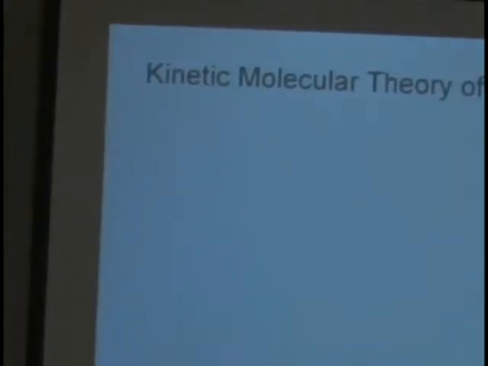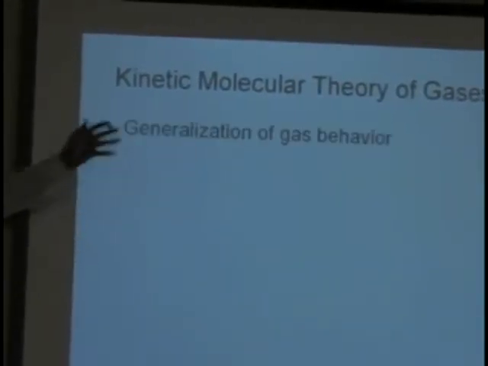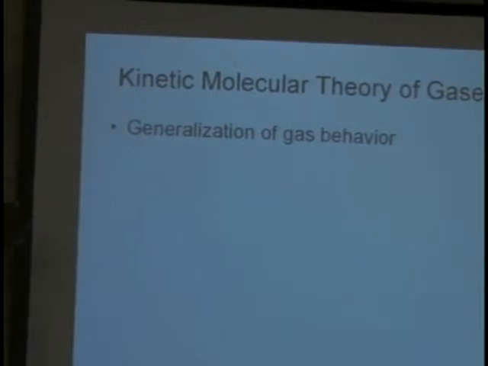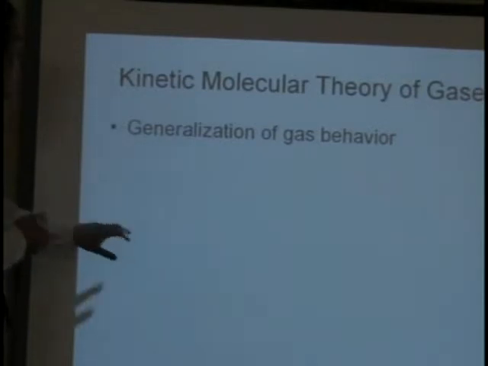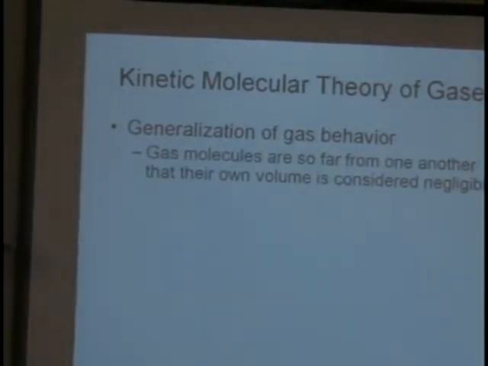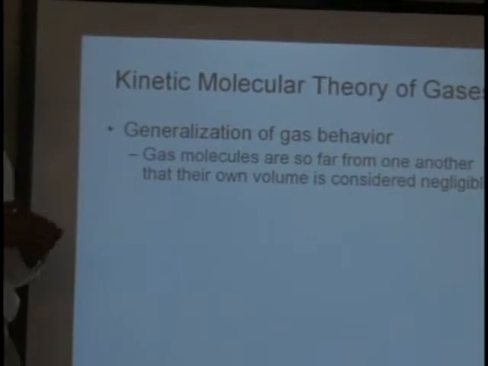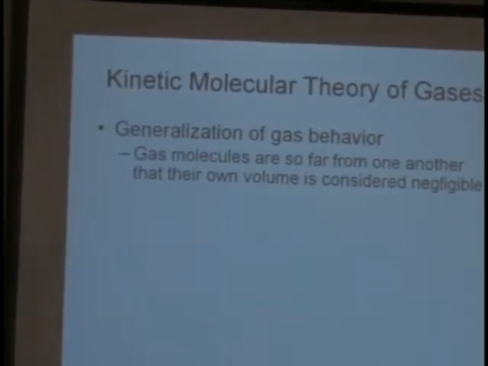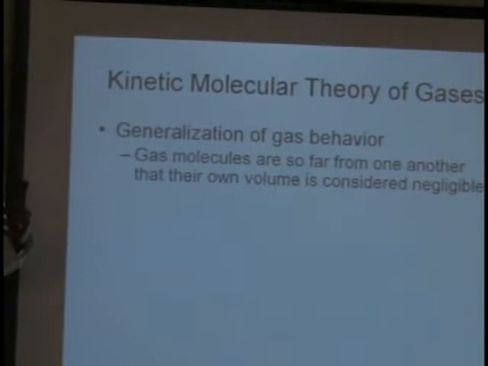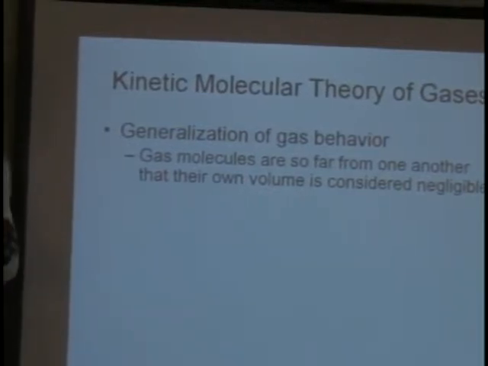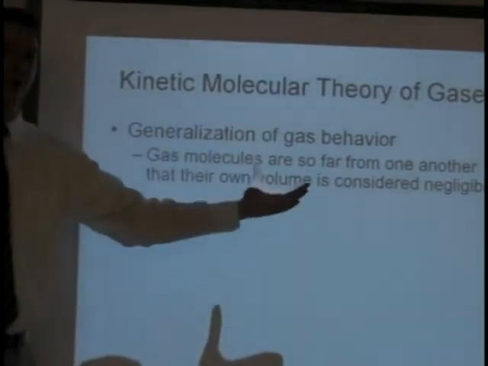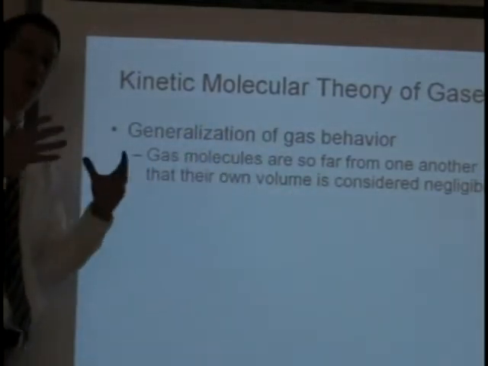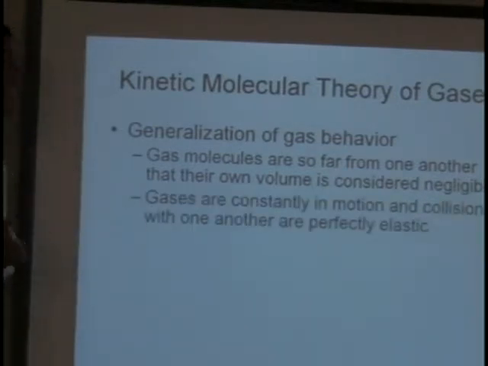Next is the kinetic molecular theory of gases. This is just a generalization of gas behavior. We'll learn in a little bit that gases don't behave ideally all the time, but in general they behave close to ideal. First off, gas molecules are so far from one another that their own volume is considered negligible. So once again, that idea that every gas behaves the same, like Avogadro said, kind of holds true, even though some gas molecules are much larger than others, because the space that the molecules occupy overall is so much greater than their own volume. Secondly, gases are constantly in motion, and collisions with one another are perfectly elastic.